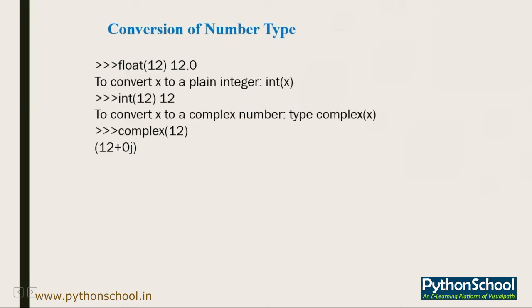Now, conversion of number types. You can expect Python to convert expressions with mixed types of numbers to a common type to facilitate evaluation. In some situations, however, you may have to convert one number type to another explicitly, or when the conversion is required by function parameters. If you want to try, you can type these expressions to convert a number into another type.